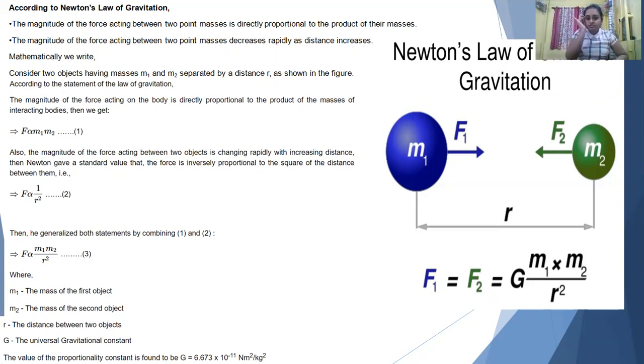The second point you should remember about this force is that it is a central force. This gravitational attractive force is a central force. What do you mean by central force? A central force is a force which is acting towards or away from a fixed point. If you think of our Earth rotating around the Sun, the force between the Earth and the Sun is directed along the line joining the centers of the Sun and Earth. That means the force which points towards or away from a particular point is called a central force.